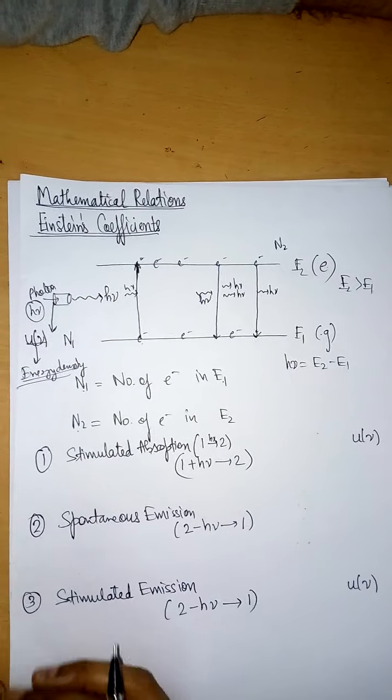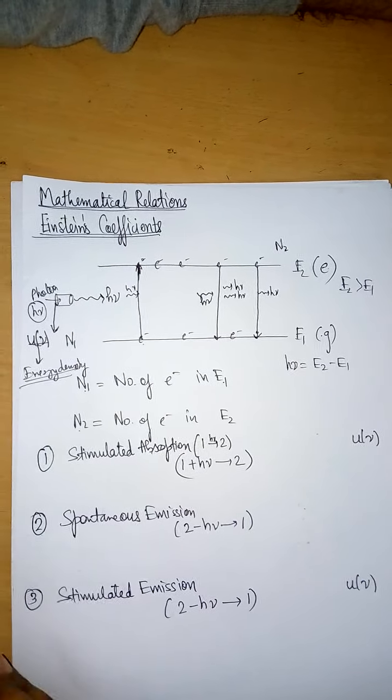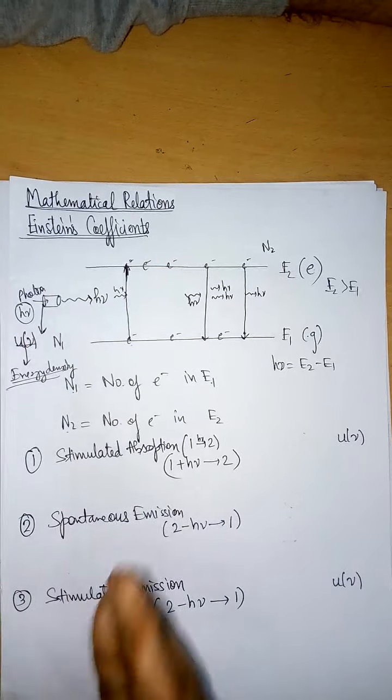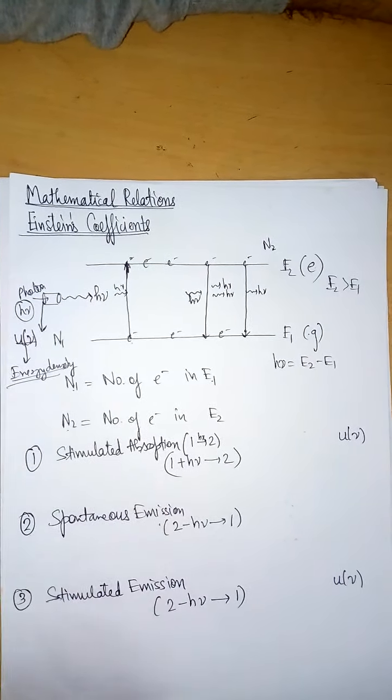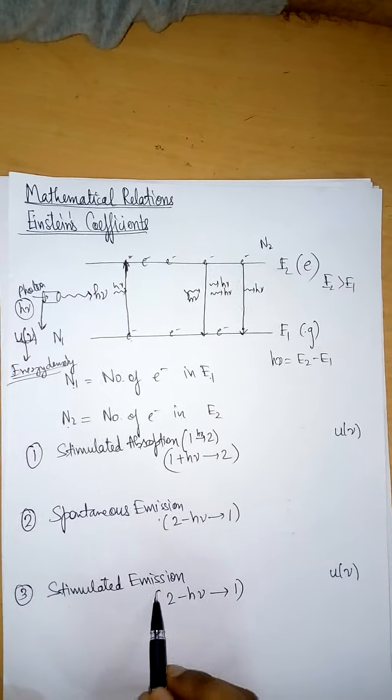Now what we are trying to achieve here is to understand the rate equations. What is the rate of spontaneous emission? What is the rate of stimulated absorption? What is the rate of stimulated emission?